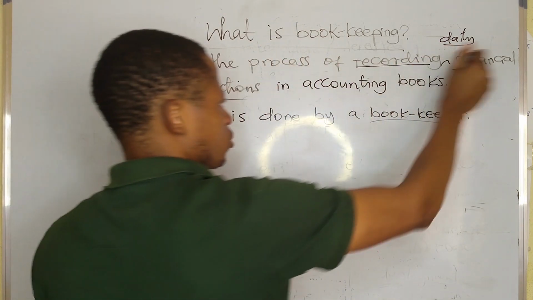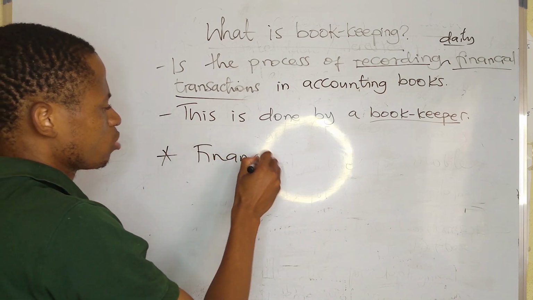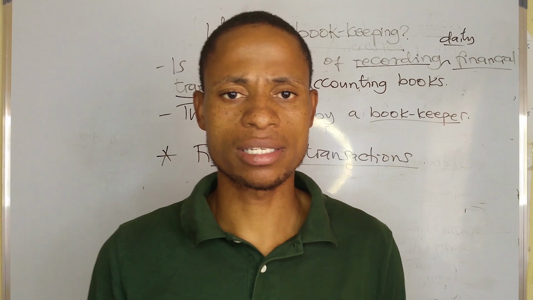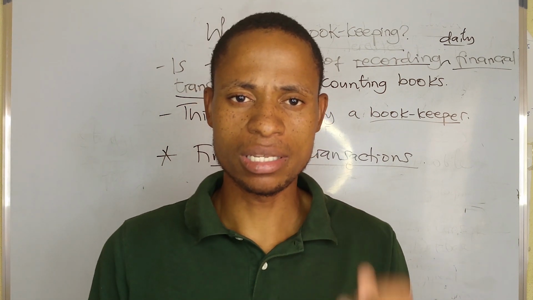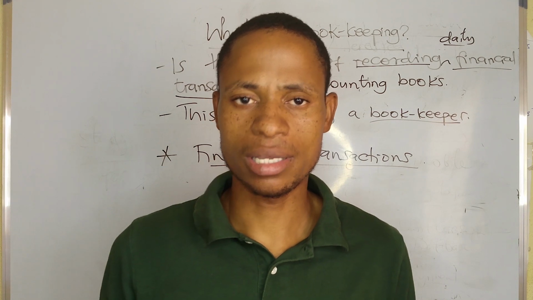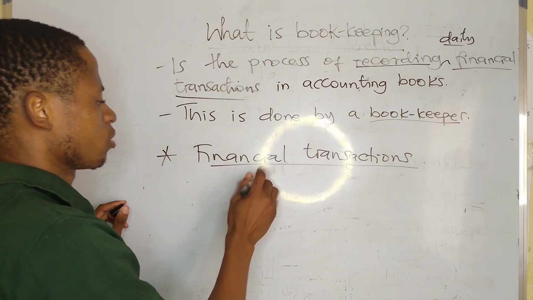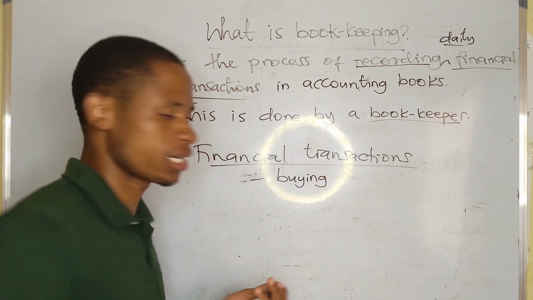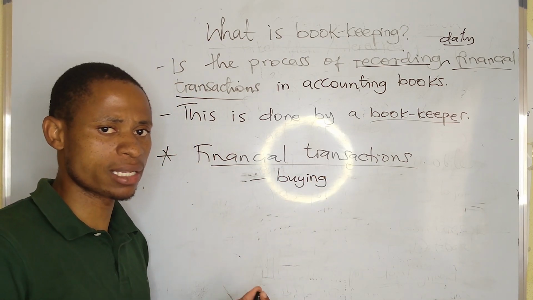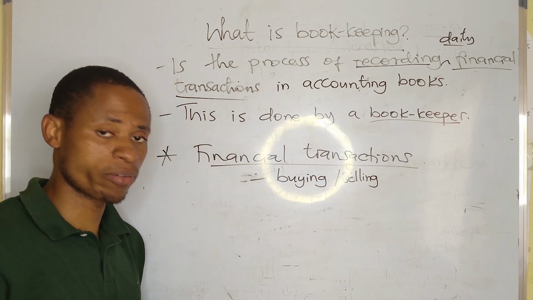These financial transactions. What are financial transactions? By definition, I would like to call them daily business activities or daily business economic activities that involve exchange of value. That's a transaction. A very good example of a transaction is buying. This is a business activity. If our business is a trading business, that means we are involved in buying and selling. So buying and selling is an example of a business transaction.